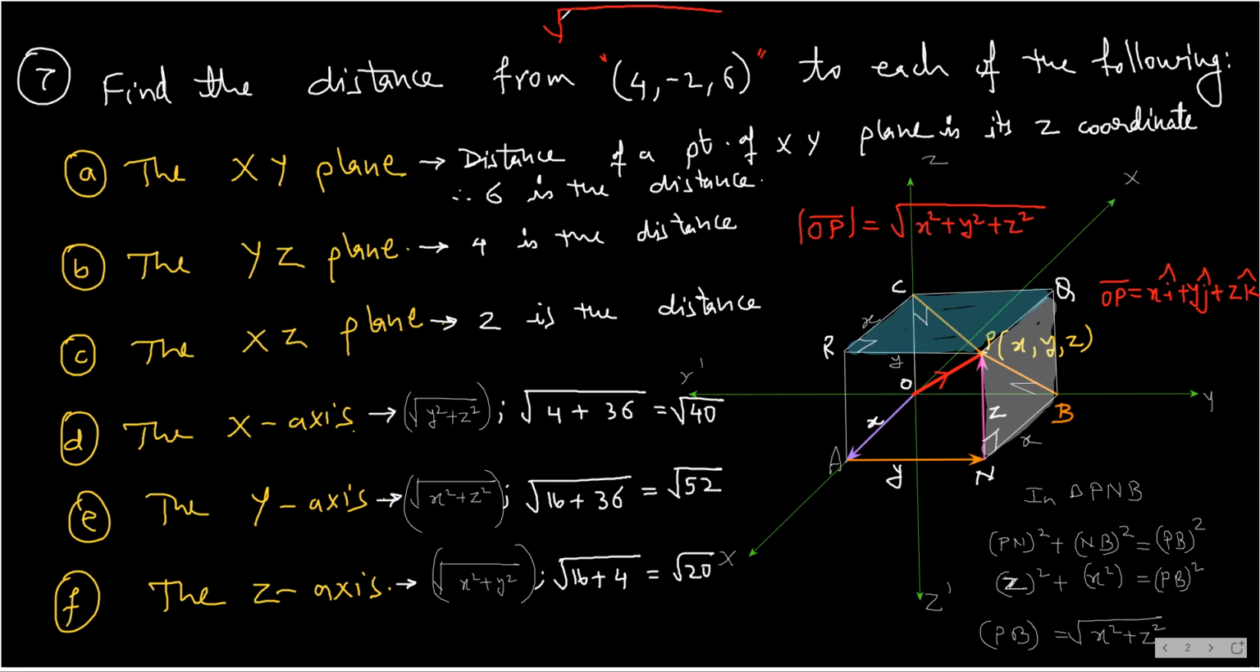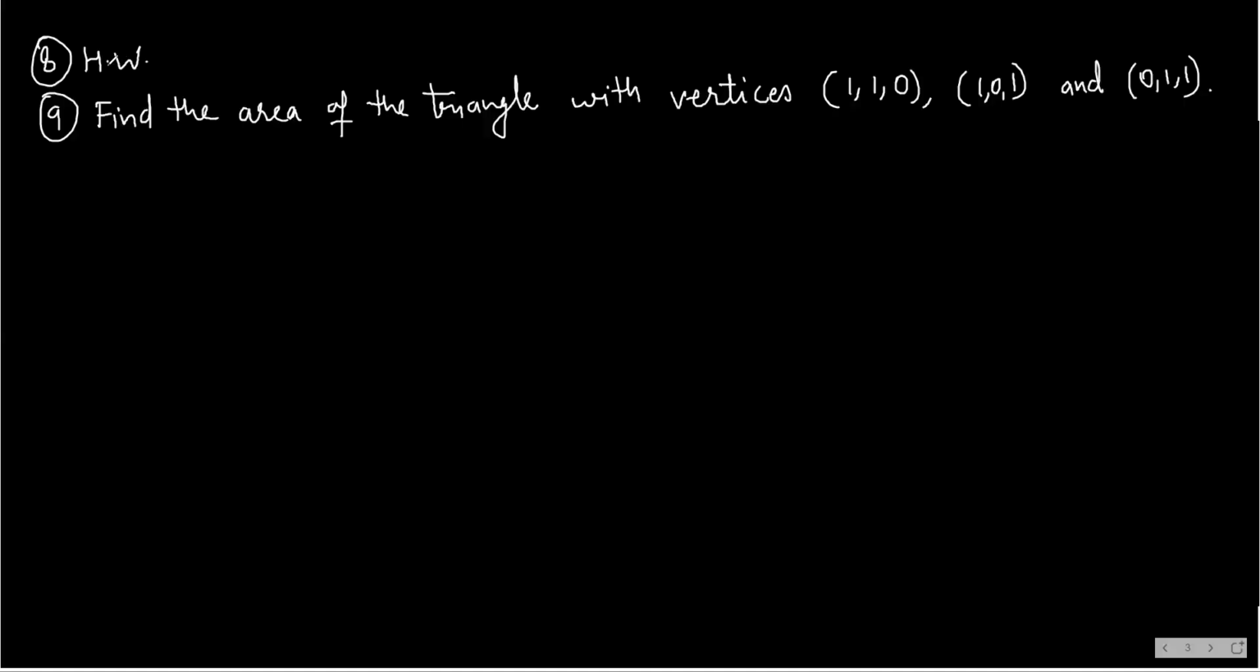Square root of 4 square, that is 16, plus 4 plus 36. That is square root of 56. This is the distance from the origin. They haven't asked you, but I taught you in case such a question comes, you can solve it like this. So now, from exercise 5.1, question number 8 is very simple.